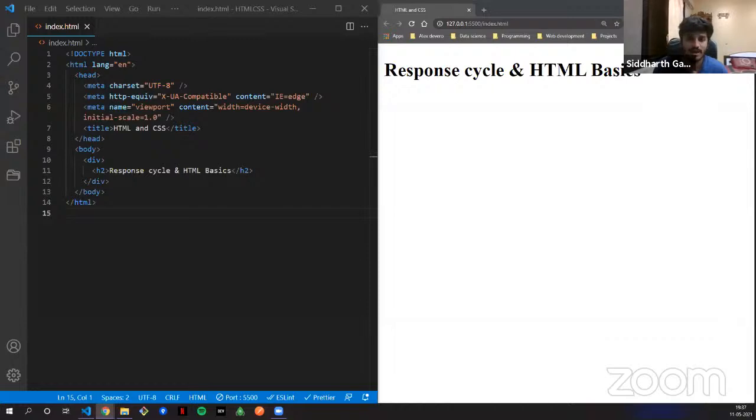So if you are a back end developer, you have to know how the whole response cycle works. What is TCP, what is client, what is server, right? So without taking much of your time, let's get started.